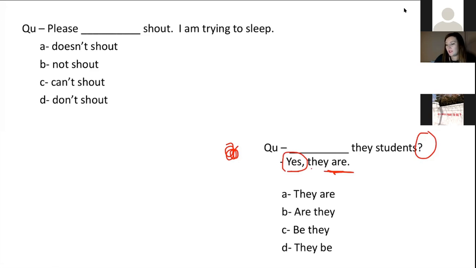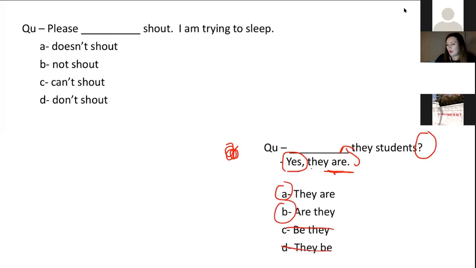So we need to look up here for what that could be. Do we have they and are in A? We do, so A could be the answer. B, do we have they and are? Yes, we do. C, be and they? We can't use that one. D, they and be? Again, we can't use that one, because we're not using they and are. Now, are they students?